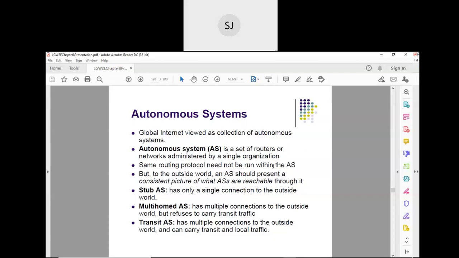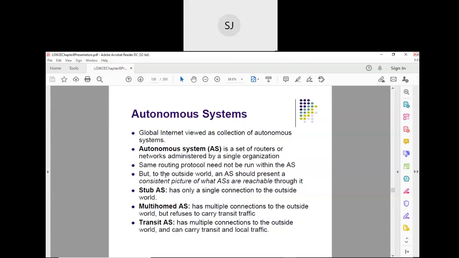These 10 networks may have different routing protocols, though they belong to the same autonomous system. So the networks within an autonomous system can have their own routing protocol. That part, I think, is clear.